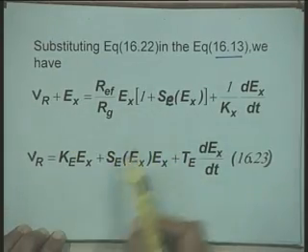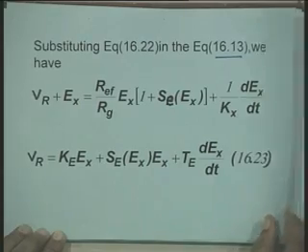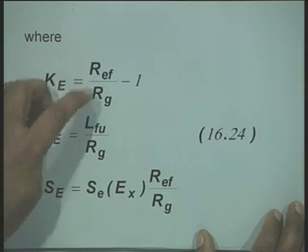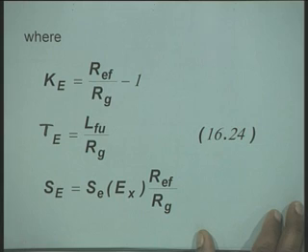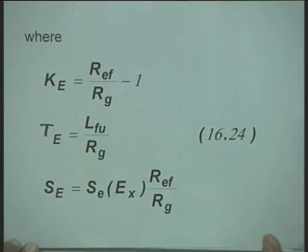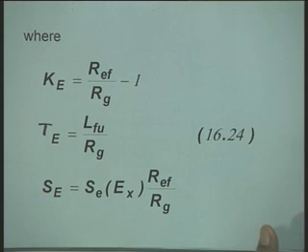When this model is simplified, you will find that the same model which we developed for the separately excited DC exciter is applicable, except the definition of Ke now becomes Ref divided by Rg minus 1. This is the only difference, other things are exactly the same.